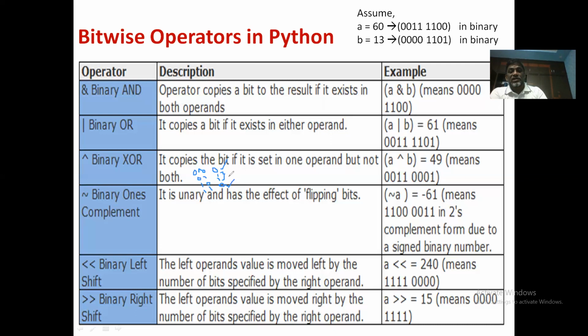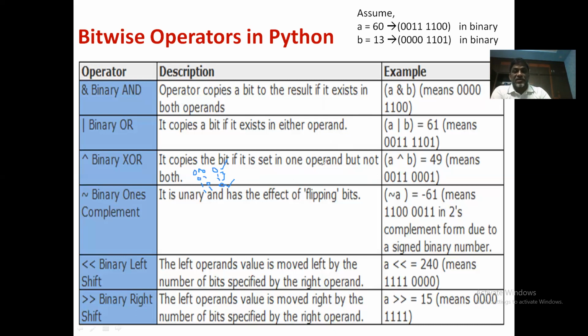In all the other cases, if at least one is there, the result is going to be 1. So this is how binary exclusive OR operation works. So if you perform that operation on these 2 bits again, then it will give you 0, 0, 1, 1, 0, 0, 1.